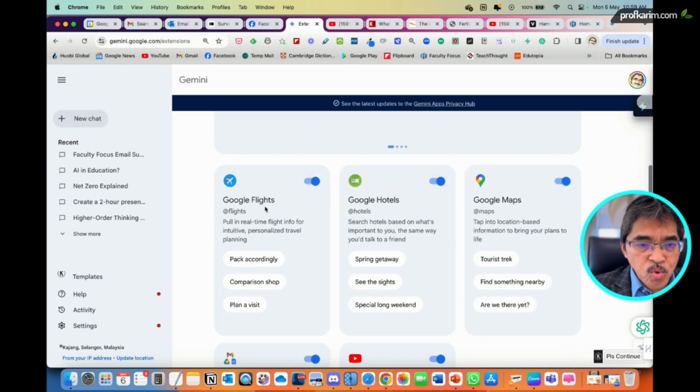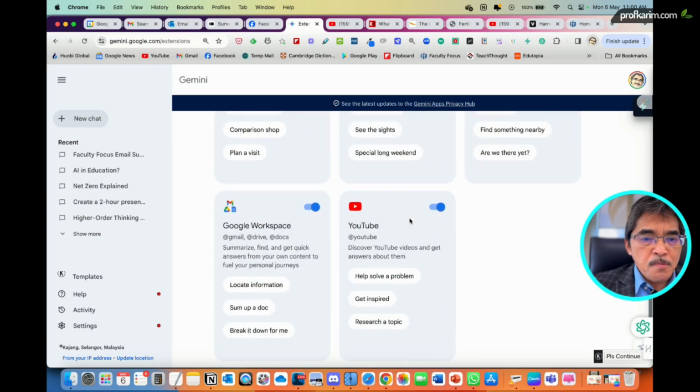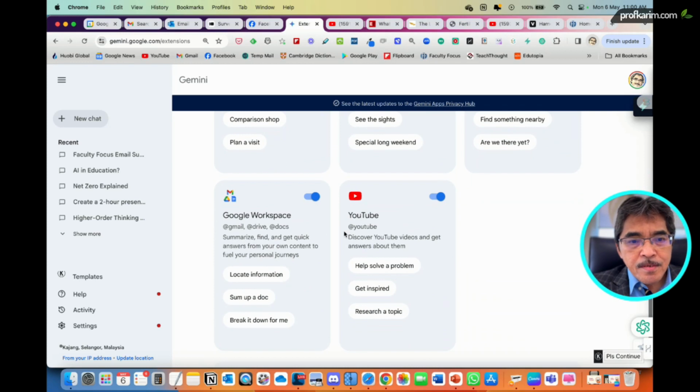I'm connected to Google Flights. So what can you do with Google Flights? You can book a flight, everything. Google Hotels, I don't use Google Hotels, I usually use Agoda. Google Maps. So these three are probably not so important for me because I don't use them a lot. But what's most important are these two down here.